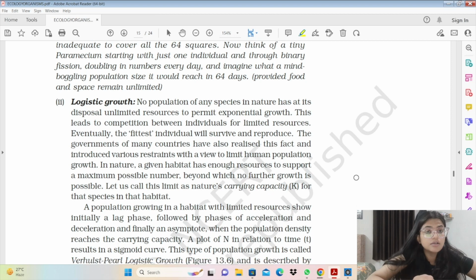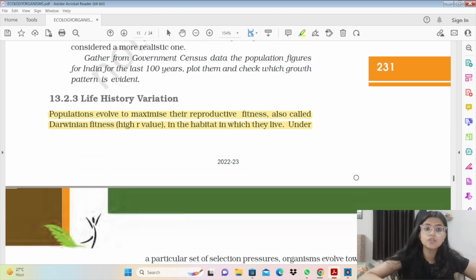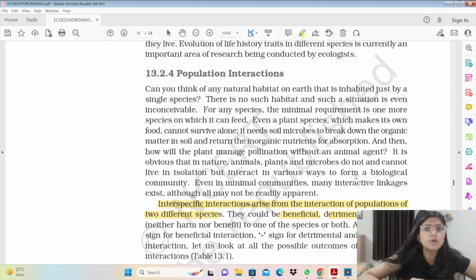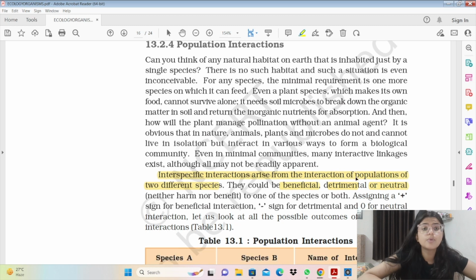हर साल हमेशा इस चैप्टर में से अगर क्वेश्चन आएगा तो पॉपुलेशन इंट्रैक्शन से एक क्वेश्चन ज़रूर आएगा, and this chapter has around 3 to 4 questions every year. So population interactions is the most important topic according to the topic wise weightage we have. Population interactions can be of 6 different types: mutualism, predation, competition, parasitism, commensalism, and amensalism.